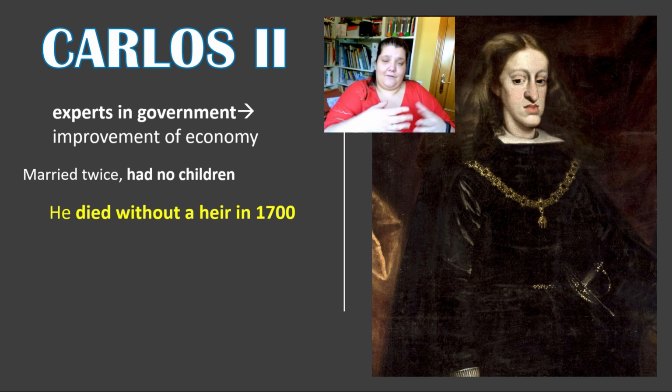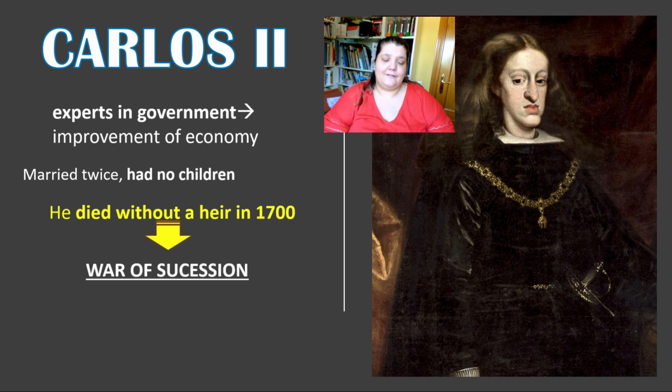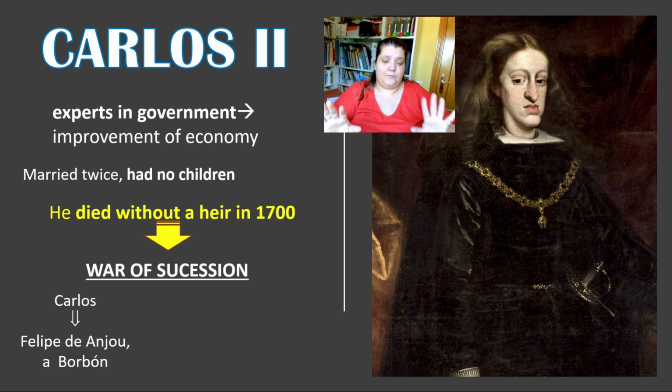Usually when a king has a son, the son becomes the king. But if a king doesn't have a son, there's nobody to be the king. And that led to a war of succession, a war to decide who was going to be the next king. In that war, there were 2 sides. Carlos, before dying, was supporting Felipe de Anjou, who was a Bourbon, the grandson of Louis XIV, the king of France, and Carlos II's sister, Maria Teresa de Austria. And he was a Bourbon. That was another dynasty in Europe of kings and queens.